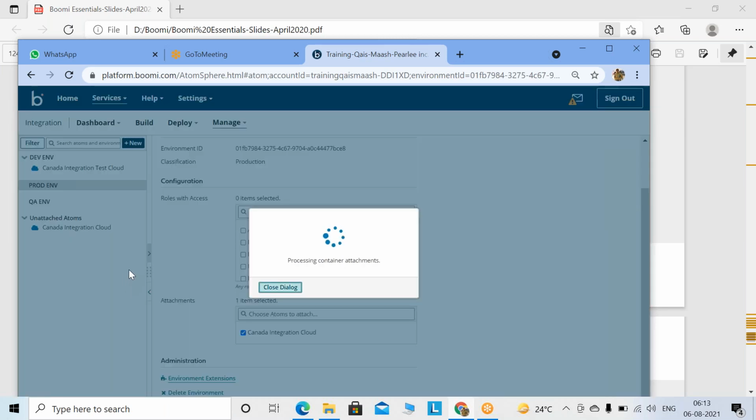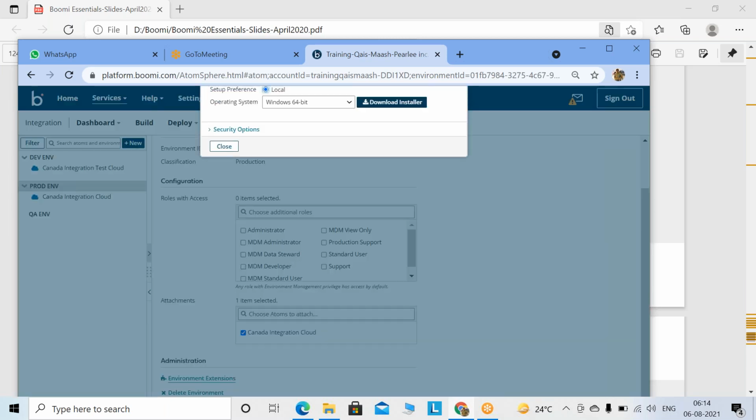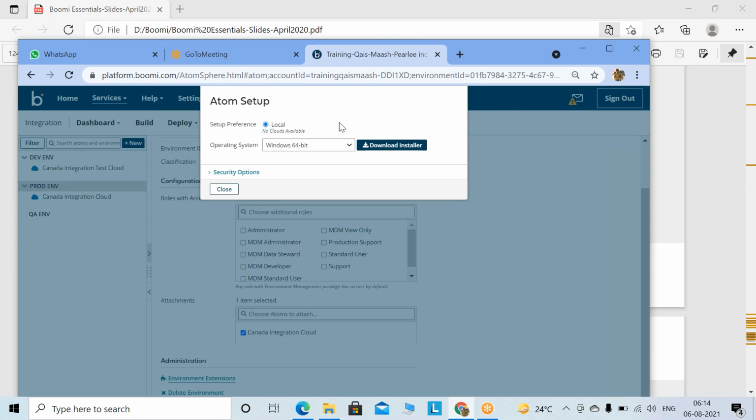Click over there. Now in the training account, Bhumi used to give two cloud atoms and one local atom. The local atom we are going to attach to the QA environment, so that if we want to access something locally, we can. On the cloud you cannot access the local systems. We will come to that concept as well. Now you have to do the activity. For local atom installation, you have to click on New, then go to Atom. Now you see you don't see any cloud version.